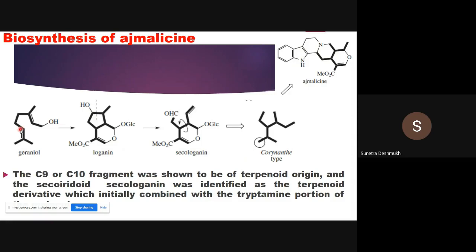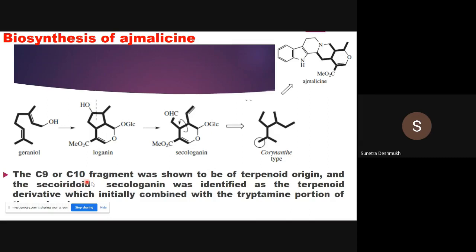For the biosynthesis of ajmalicine, we react geraniol as one precursor. From geraniol we get cyclo-iridoid type secologanin, and from that we get the corynanthe type ajmalicine. We react this moiety with the tryptophan based precursor, and by condensation of these two moieties we finally get ajmalicine.